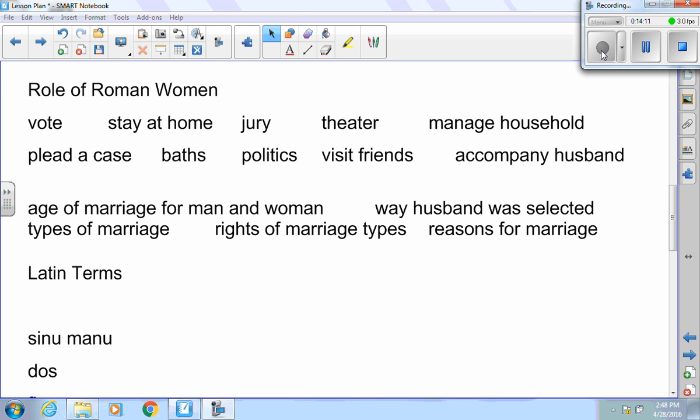What were the differences in those two? Cum manu was more of a legally binding marriage. If you went through that process, the woman would have no right for divorce. They would have no dowry recovery. And they basically had no rights. If they went with sine manu, which is without the hand, they would have a right for divorce and they could recover the dowry.